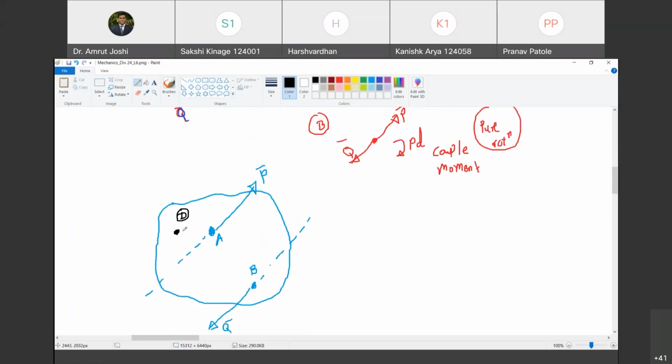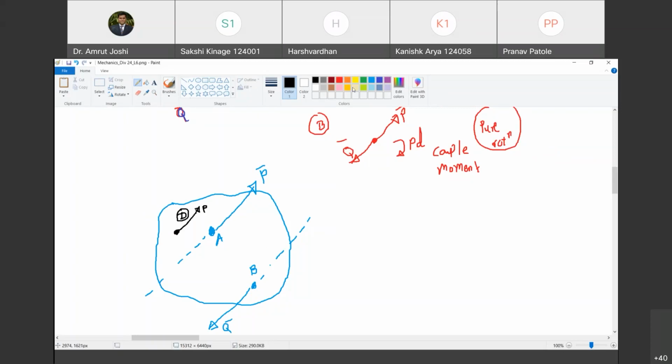I'm interested in finding out what is the effect of this P bar and Q bar here. So can you tell me what is the effect of P bar? P bar as it is. Happy? Yes, sir. And now what kind of movement does this P bar at A cause at D? Tell me. You have to hold the body at D and you have to look at P bar. What kind of rotation does it cause? Anti-clockwise or clockwise?